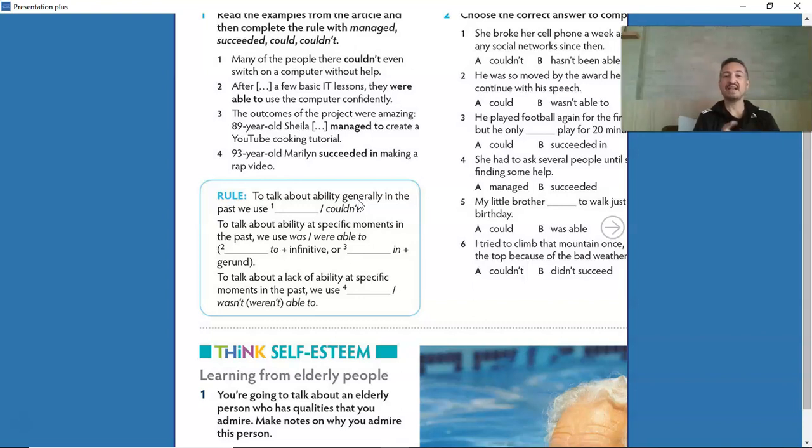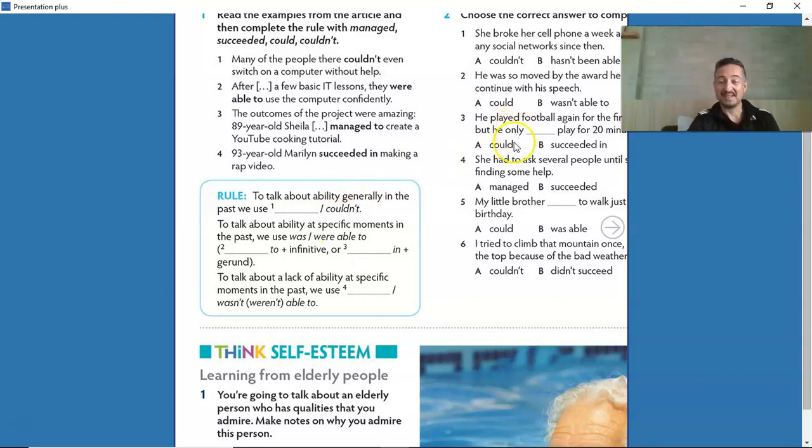Okay. Here in this part here, we don't use could. Could is not possible, okay, because it's an ability at a specific moment. And to talk about a lack of ability at specific moments in the past, so no ability, then we can use could or couldn't, wasn't, in this case it's better, couldn't, wasn't, or weren't able to. Couldn't in the negative, okay?